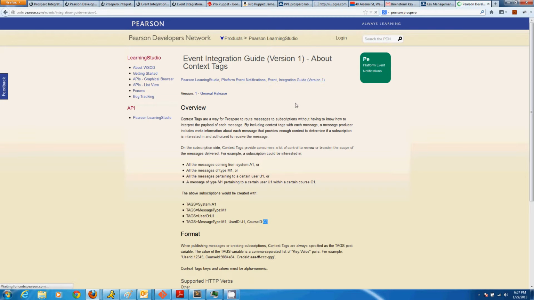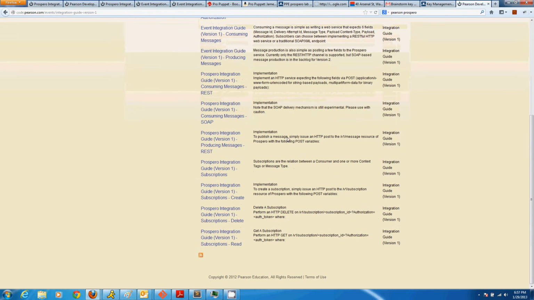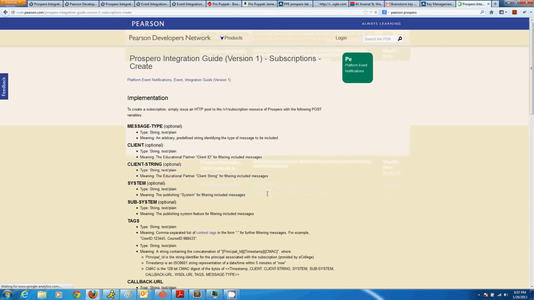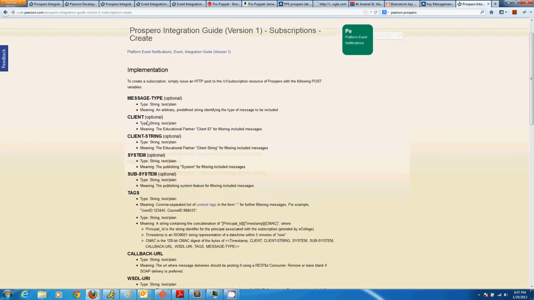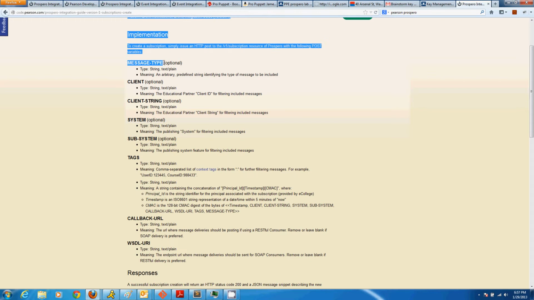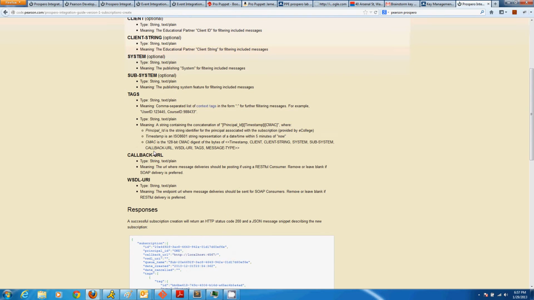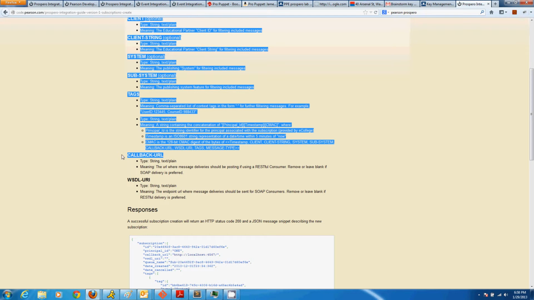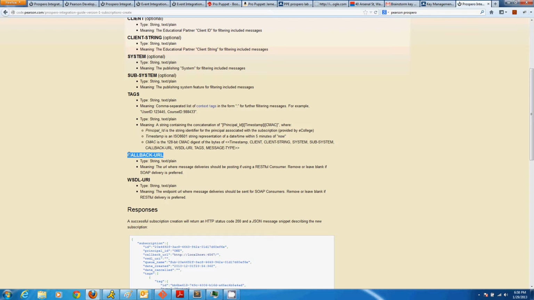So if we go back to the integration guide and take a look at subscription creation, you'll see these variables listed as message type, client string, client, system, subsystem, and tags. What's really important to note here is that you have a callback URL. What this callback URL does is it gives Prospero a handle to do an HTTP post to a RESTful consumer, to say, this is where I want you to send my callback, my HTTP post.